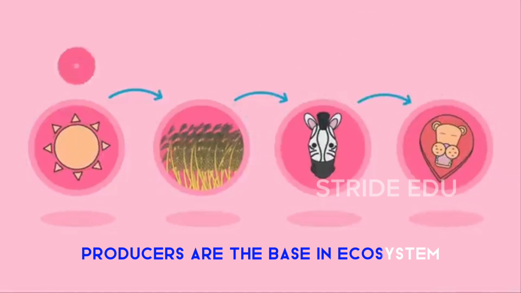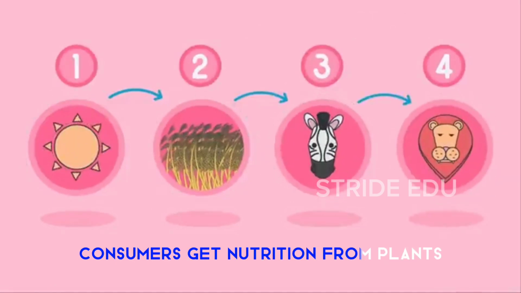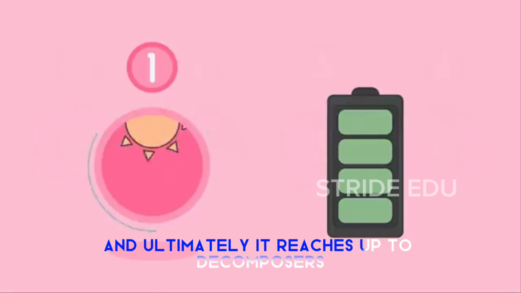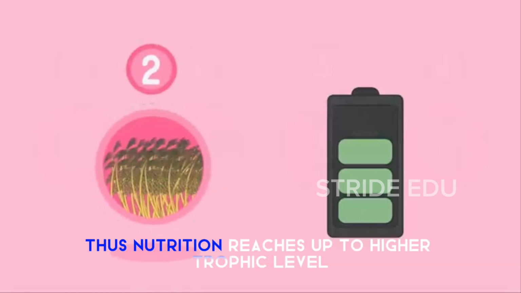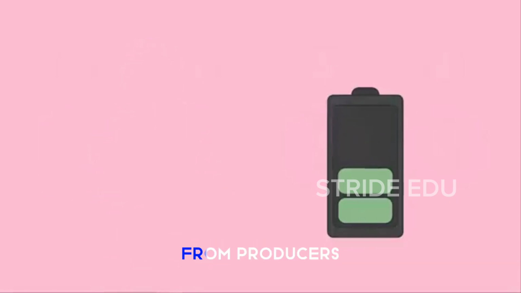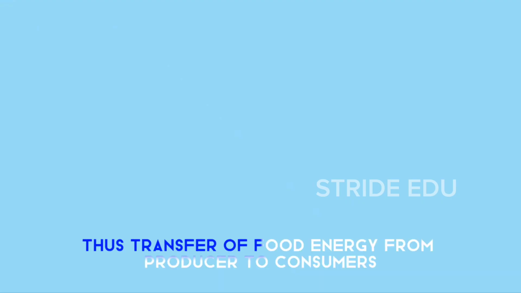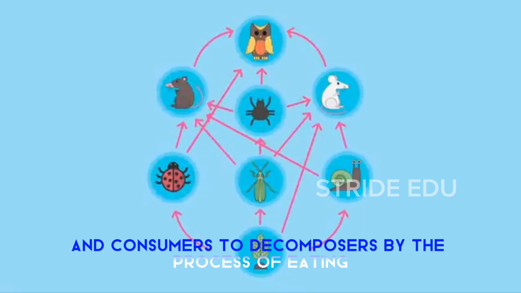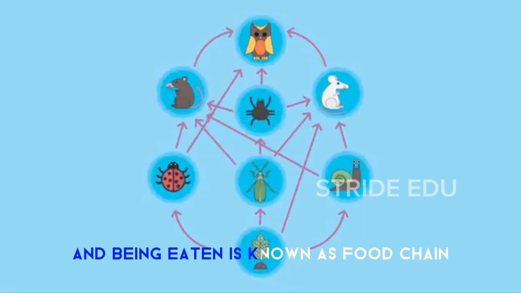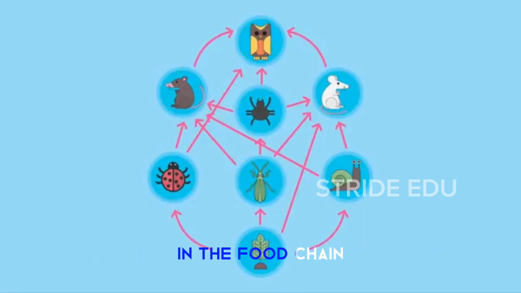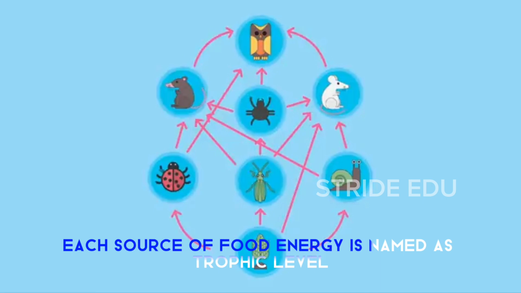In the food chain, producers are the base in the ecosystem. Consumers get nutrition from plants and ultimately it reaches up to decomposers. Thus nutrition reaches up to higher trophic level from producers. Thus transfer of food energy from producers to consumers and consumers to decomposers by the process of eating and being eaten is known as food chain. In the food chain each source of food energy is named as trophic level.